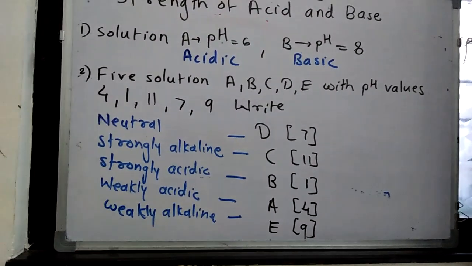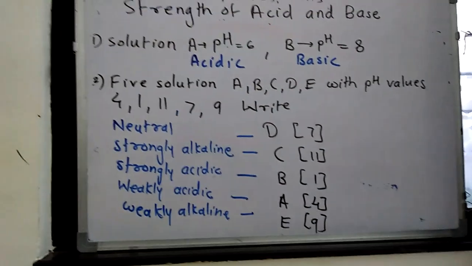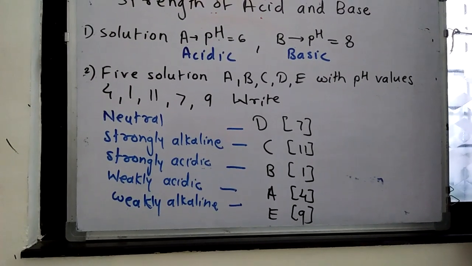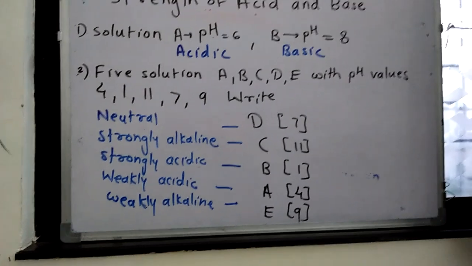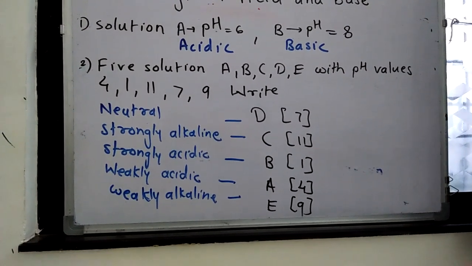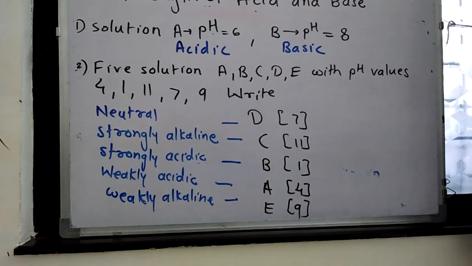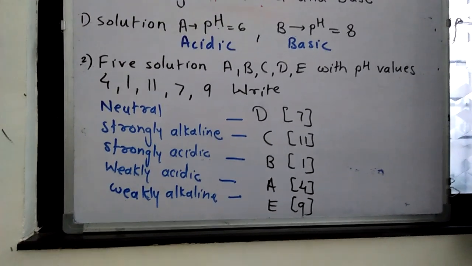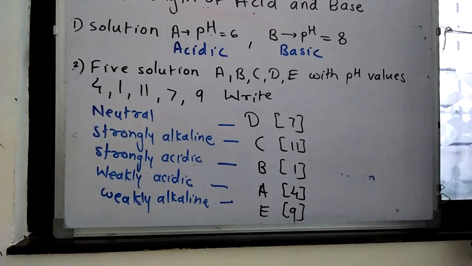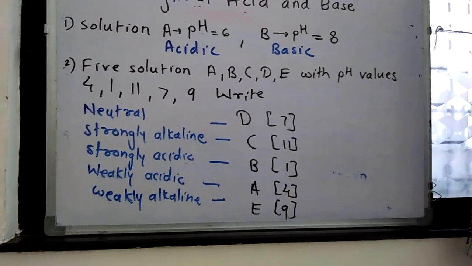Now the second question is a very important question, many times asked in the exam. Five solutions A, B, C, D, E have pH values respectively 4, 1, 11, 7, 9. So the pH value of A is 4, B is 1, C is 11, D is 7 and E is 9.